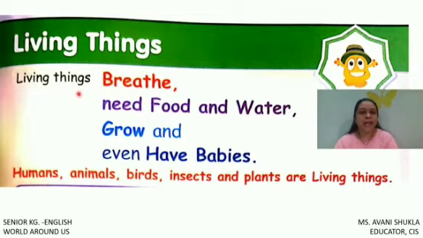Living things can breathe, they need food and water, they can grow, and even they have the babies, like humans, animals, birds, insects and plants. They all are called living things because they can breathe, they eat the food, they drink water, they can grow, and they have the small babies.